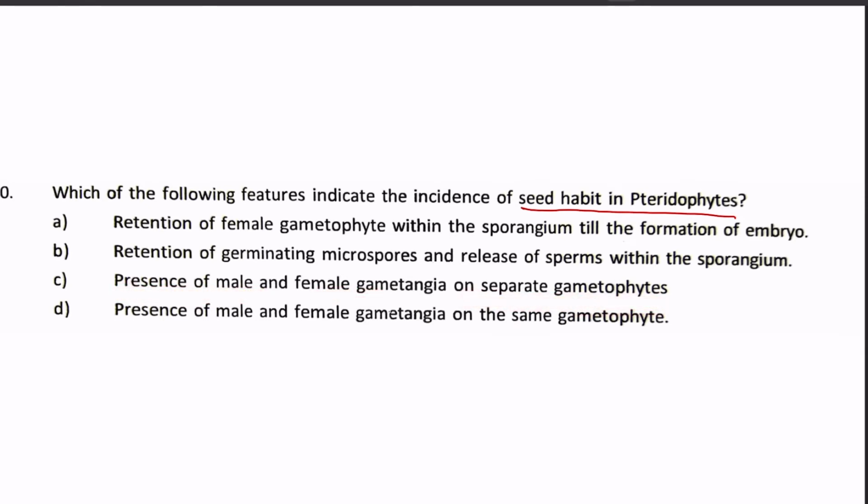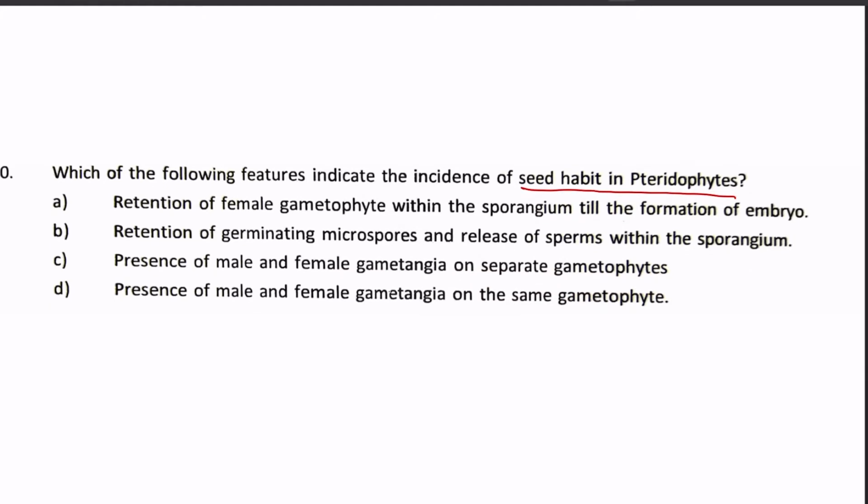This is not a particular factor, because we are talking about seed habit. Seed habit is an advanced character, not present in pteridophytes, but it grows from pteridophytes to gymnosperms and then angiosperms. So what character of pteridophytes indicates that it is going towards the seed habit? Not that male and female gametangia are on separate gametophytes, because even bryophytes have that.